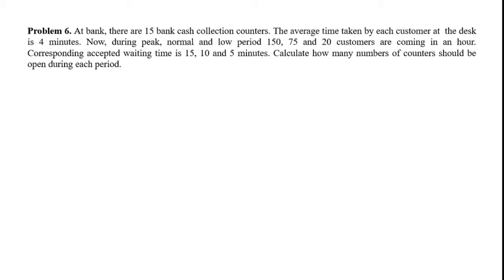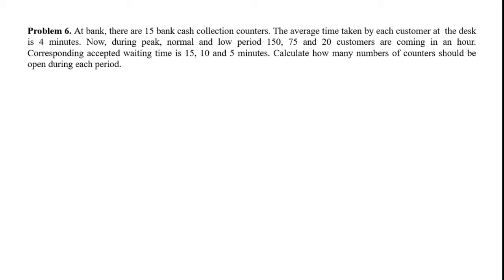Now during peak period, normal and low period, 150, 75 and 20 customers are coming in an hour. Corresponding accepted waiting time is 15, 10 and 5 minutes. Calculate how many counters should be open during each period.